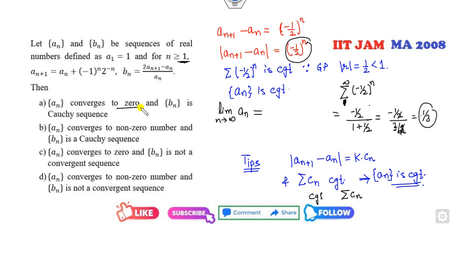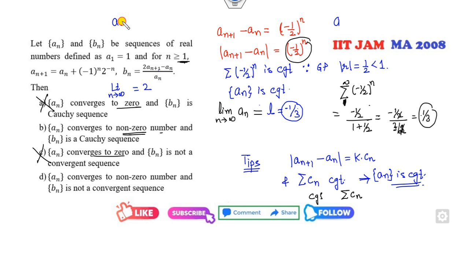So it converges to 0, wrong option. It converges to 0, wrong option. It converges to a non-zero number. Now, whether Bn is convergent or not. What you obtained is that An is convergent. So if I say this limit is L, L is minus 1 over 3. I can substitute here. So what is the limit of this as n approaches infinity?